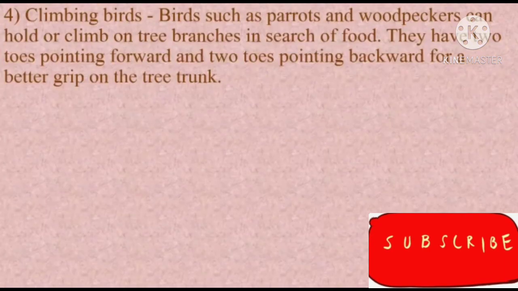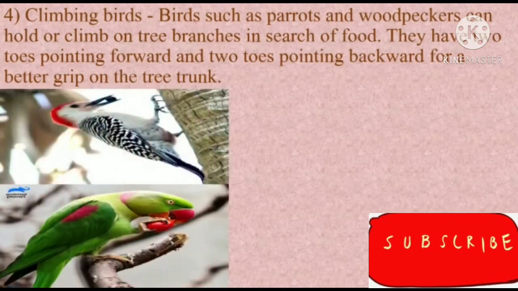The next one, fourth point, is climbing birds. Climbing, with the name only we can understand, no? Climbing birds. Birds such as parrots and woodpeckers can hold or climb on the tree branches in search of food. So say children, the first image downside is of a parrot and the upside image is of a woodpecker. Now can you see how they are holding the branch and how the woodpecker is climbing? So they are called climbing birds because they hold or climb on the tree branches in search of food.